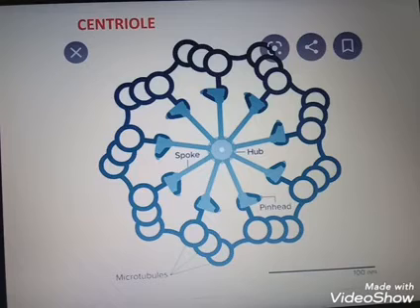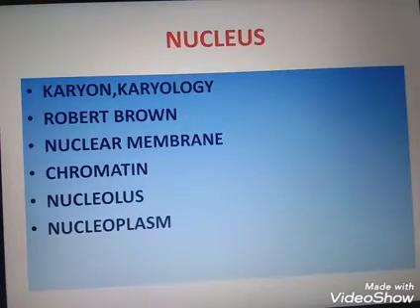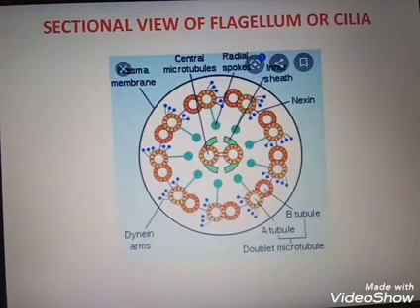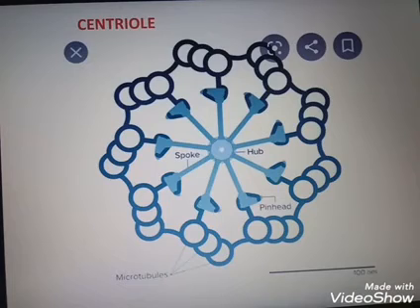The function of the centrioles: when the cells start to divide, the centrioles are very important. The function of the centriole is related to cell division. Clear? Okay. Look here, it is a 9+2 arrangement. Here they are arranged in a triplet form.